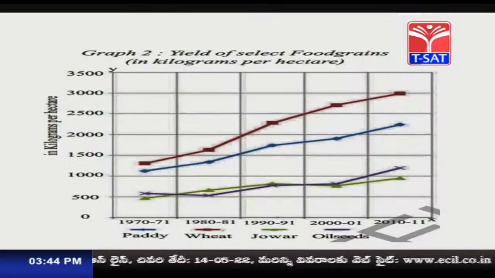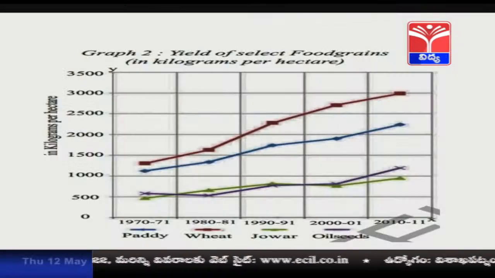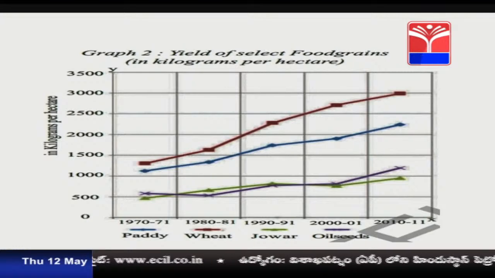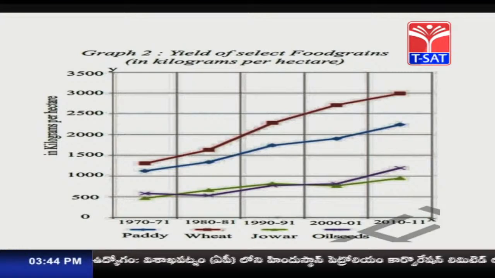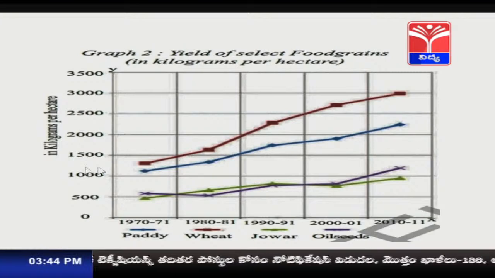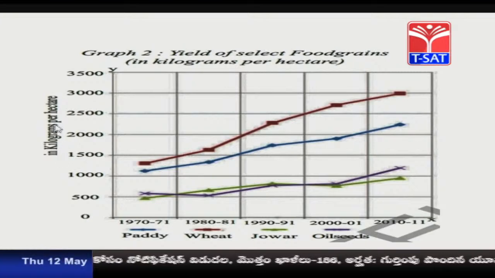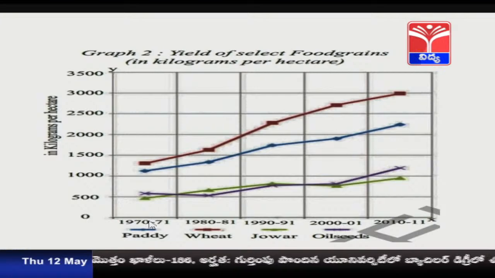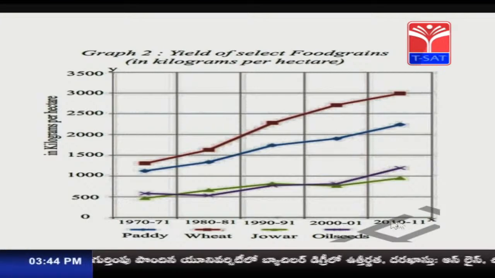So, let us go for the next graph. Here this is graph 2, which shows the yield of select food grains, in kilograms per hectare. So, let us see how the per hectare production of the crop had improved. The y axis indicates the production in kilograms per hectare, and the x axis represents all the decades.